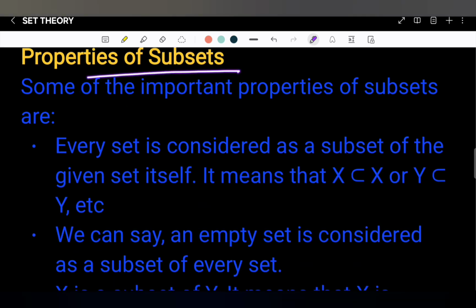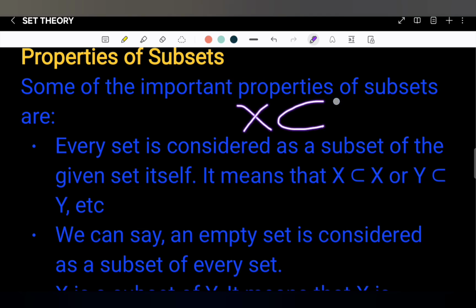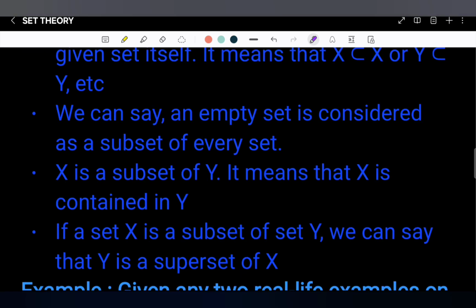Properties of subsets. Some of the important properties of subsets are: every set is considered as a subset of the given set itself. It means that if X is a given set, then X is said to be the subset of itself. Every set is the subset of itself. In the same way, Y is the subset of Y. We can say an empty set is considered as the subset of every set. Empty set means phi is the subset of every set.